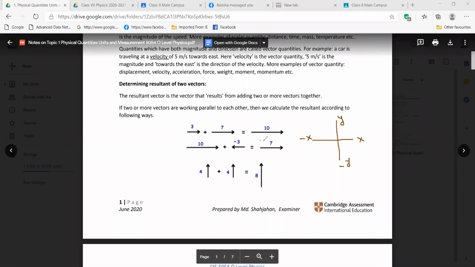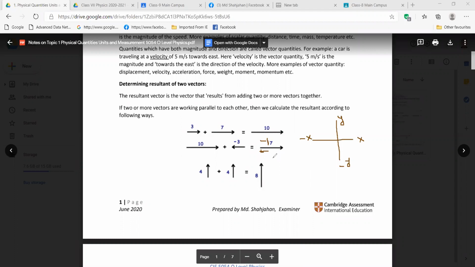And which way will the arrow be? The arrow will be left. Yes, exactly. The arrow will then be left this way, because it is negative. That is why. So I think all of you are now clear.